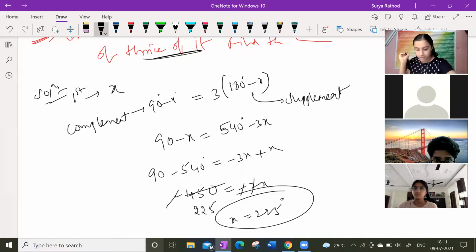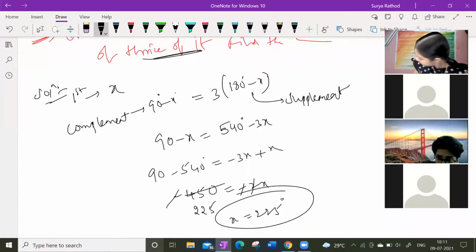Tell me any doubts. Yes, tell me. So next question. Shall we go for the next one? Yes, sir. One second. So second exercise, we'll start the second exercise. In 8.2, do you guys have any doubts in 8.2?